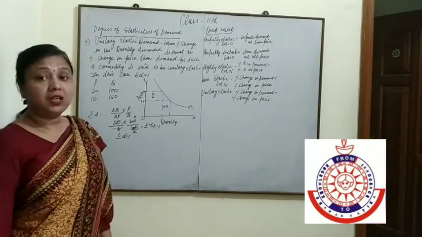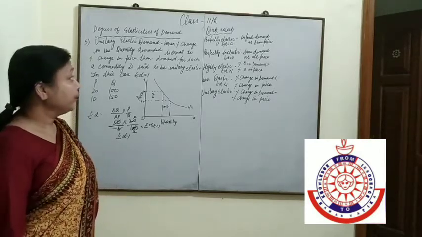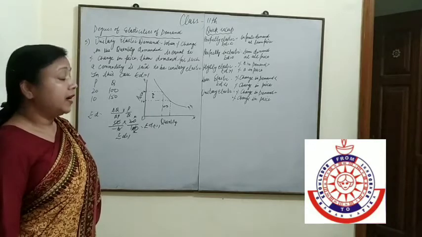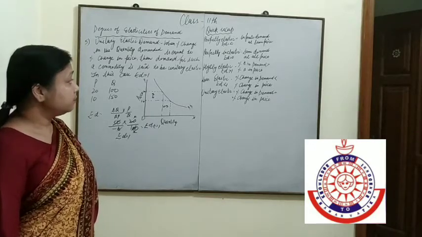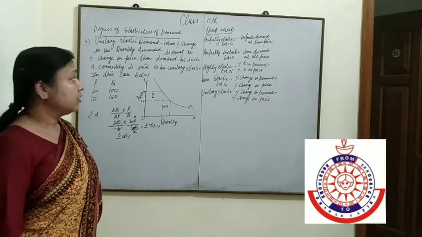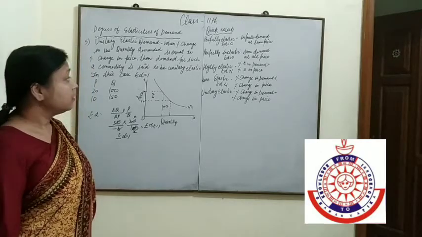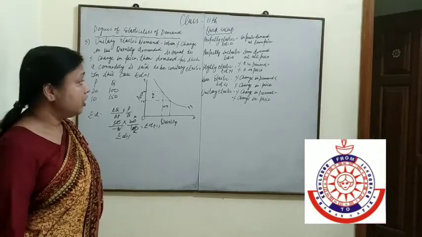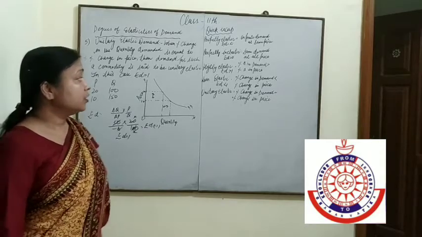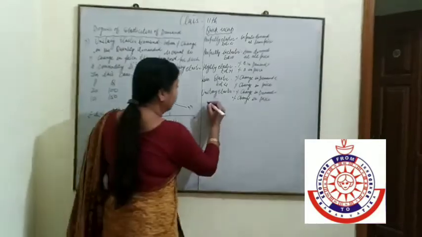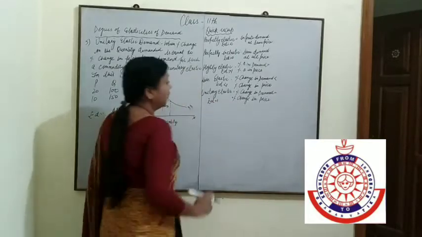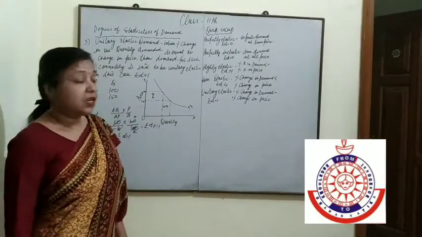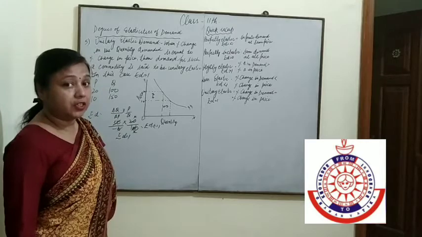Highly elastic, ED is greater than 1, percentage change in demand is greater than percentage change in price. Less elastic, ED is less than 1, percentage change in demand is less than percentage change in price. Unitary elastic, ED is equal to 1, percentage change in demand is equal to percentage change in price.